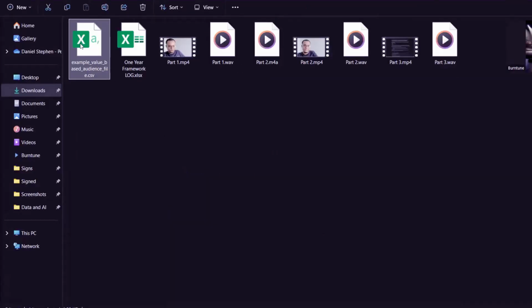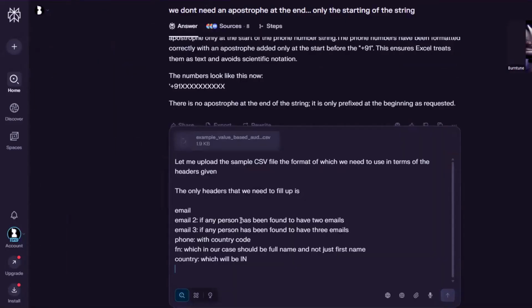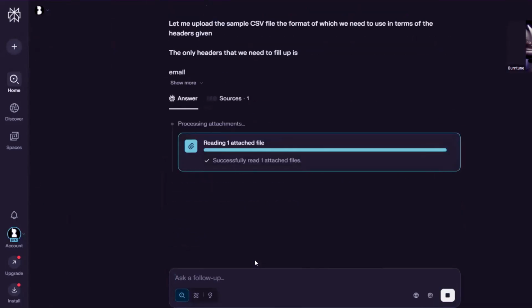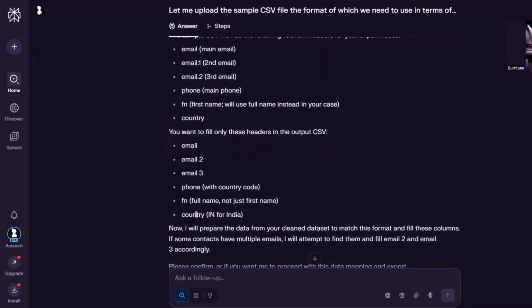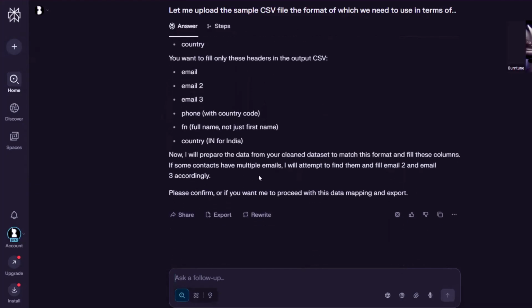Now let us upload the data in the CSV format. Output CSV: email, email 2, phone, FN, country. I will prepare data from your clean data set to match this format. Yes, let's go ahead, and don't use any of the data given in the sample CSV, please.